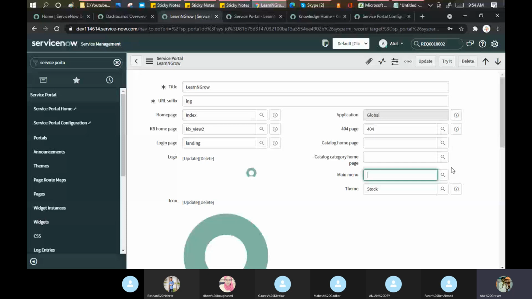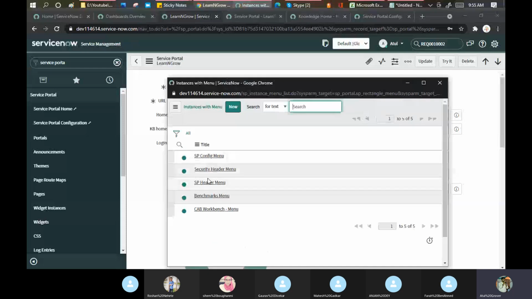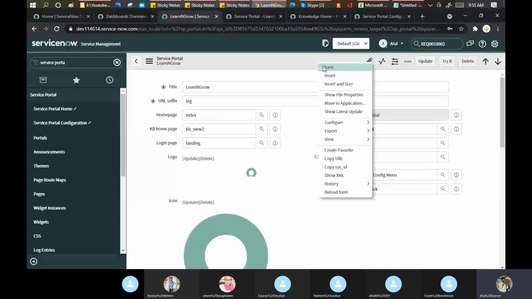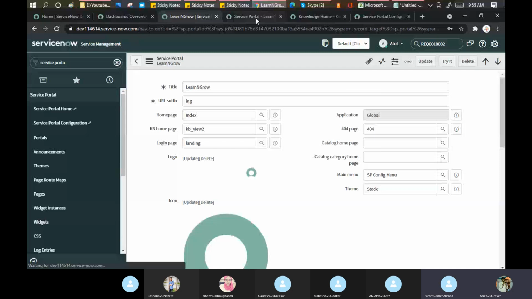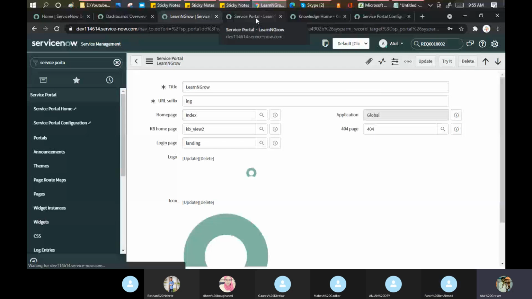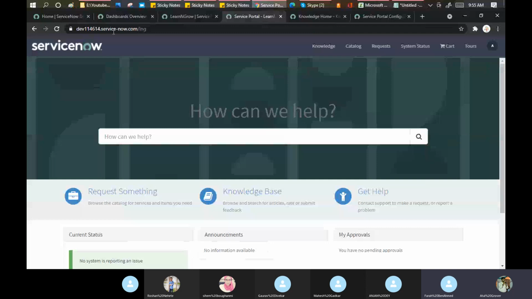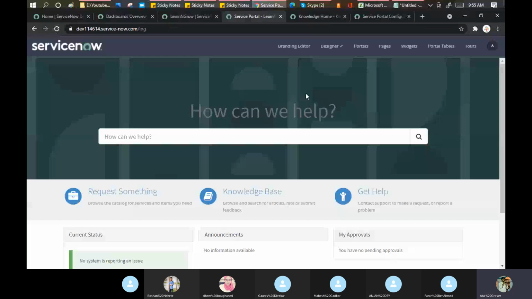Okay, now let me change to the config menu. Let's put this as a header and save this. Okay, I've saved this. Let me reload my page now. One more important point is that nowadays portal customization is very much in demand in the market. So now you can see I changed my header and my options are gone, right?